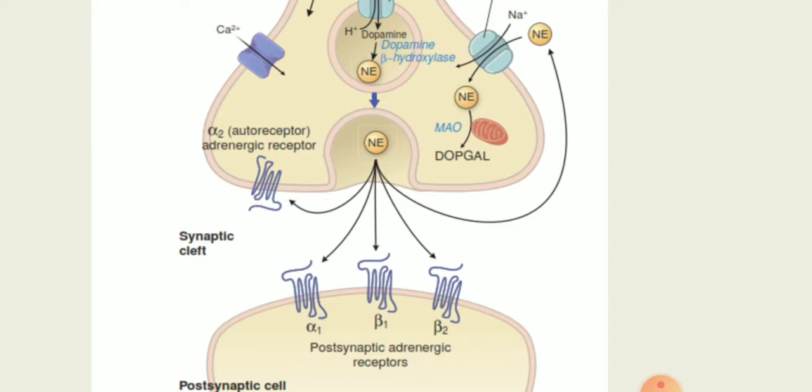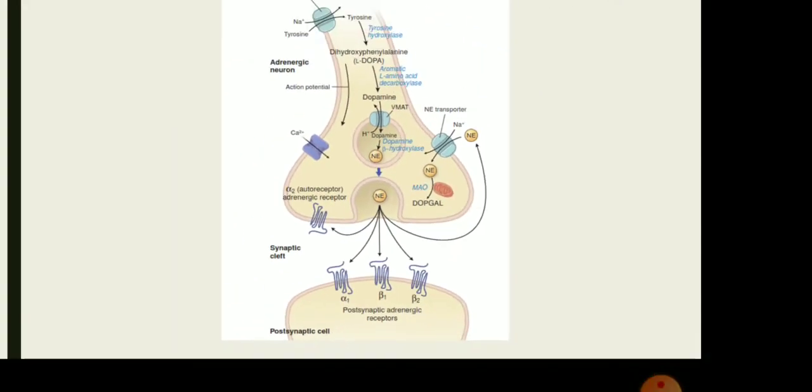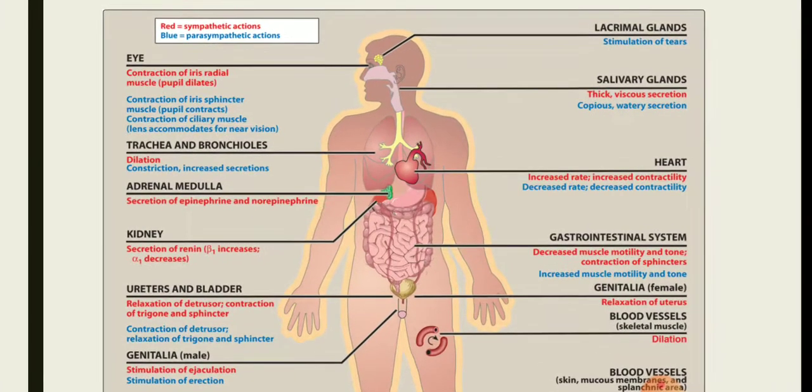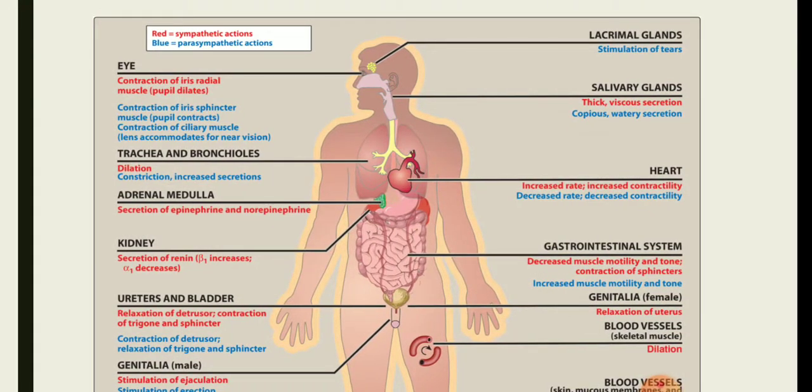Now there are postsynaptic receptors. Following metabolism, or even before metabolism, they bind with these receptors and show different types of physiological action, which are demonstrated in the picture over here. So the same picture is being demonstrated repeatedly.